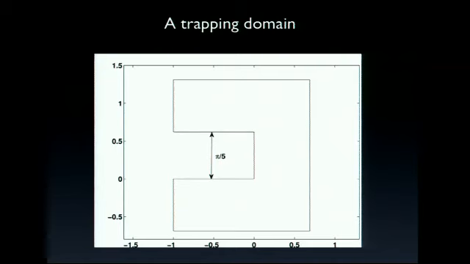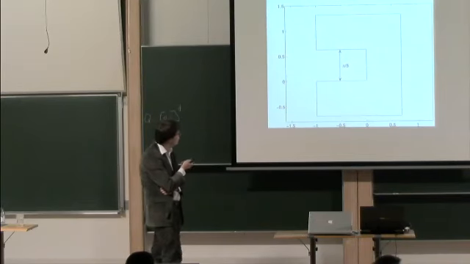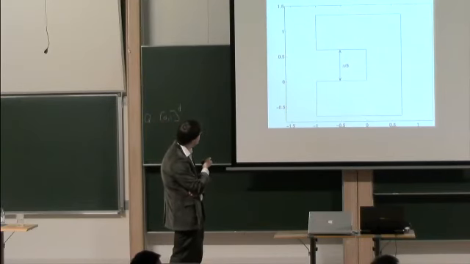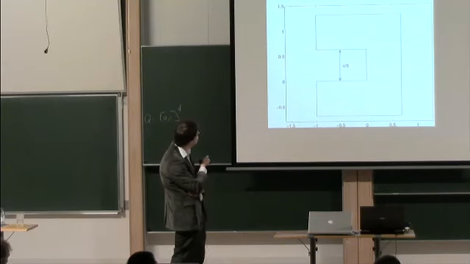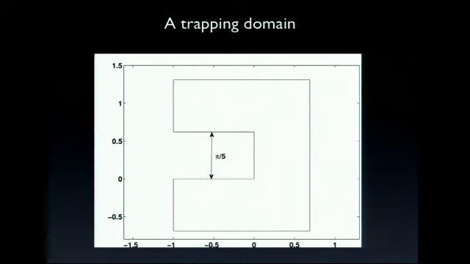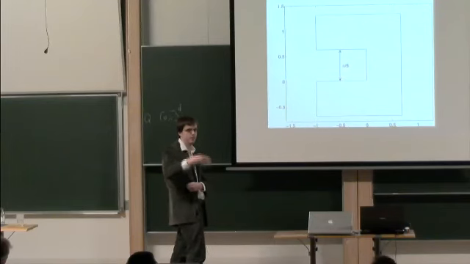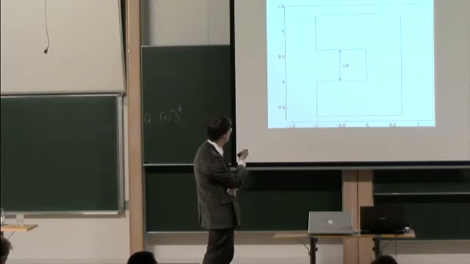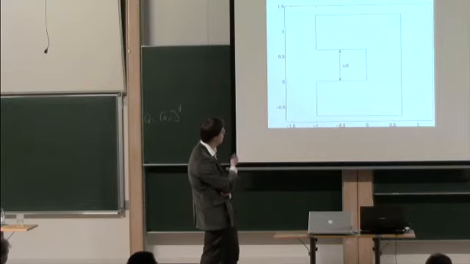And the most fascinating example of all those is really the trapping domain. The trapping domain, we call it trapping domain because it can trap modes over here. And the idea here is that if we close this cavity, then certainly we just have a rectangular-like domain, or here a square domain, and then we are getting real eigenvalues of the interior Dirichlet problem here, which are just multiples of k equals 5. So we have normalized the width of the cavity in such a way.